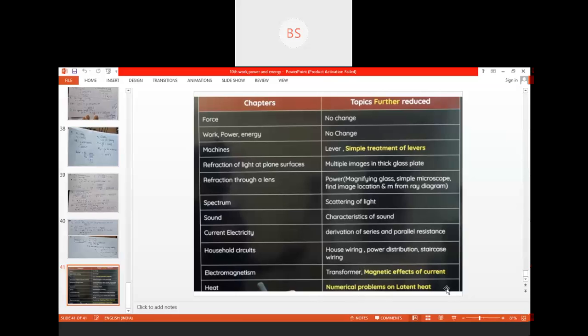But now the magnetic effects of current, the entire topic, is omitted from your syllabus. And in heat, numerical problems on latent heat are removed. That means 50% of the problems from the heat lesson are removed.